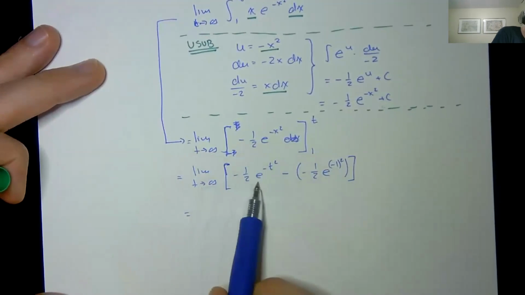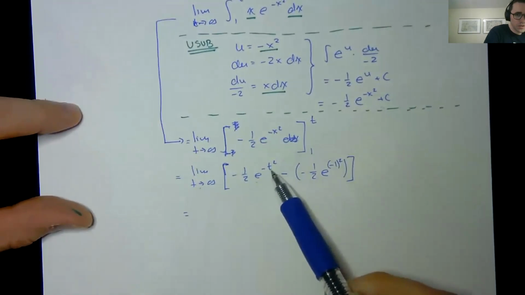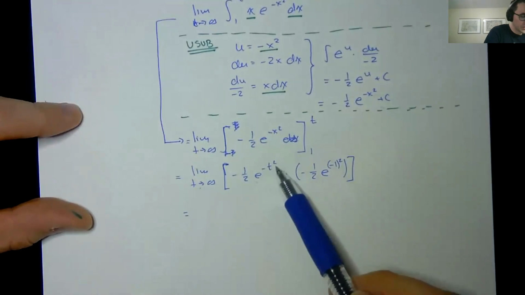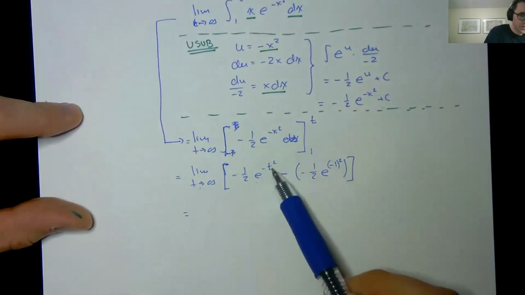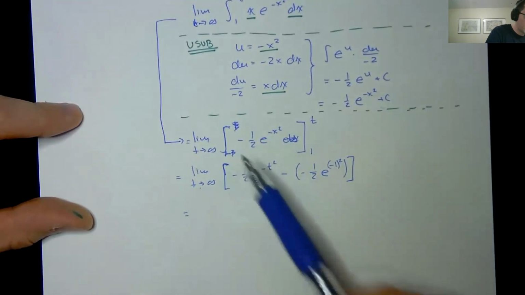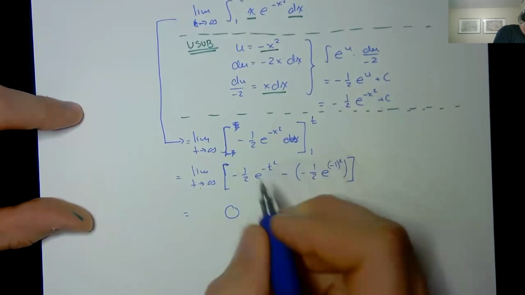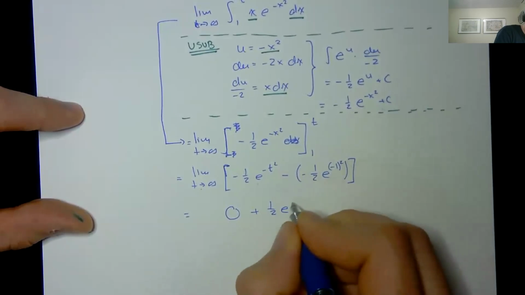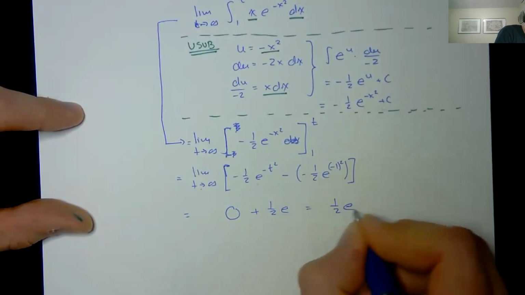And so when I take the limit of this component, t is going to infinity. So this exponent, t, is going to infinity, but the entire exponent will then be going to -infinity, because of that negative on the outside. So if that goes to -infinity, that's going to make this whole term go to 0, like this. Then this next part is just going to remain what it is, plus 1/2 e to the +1 because it's being squared. So this would just equal 1/2 e.